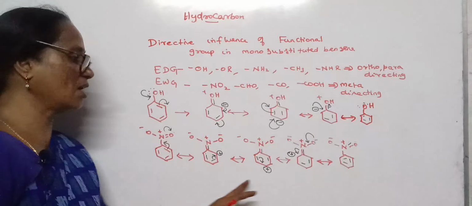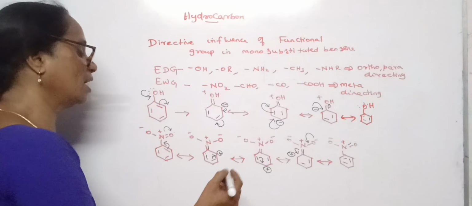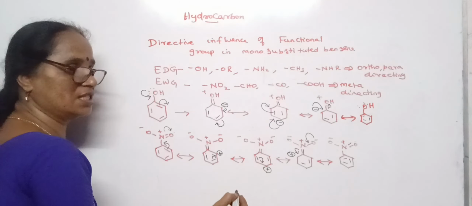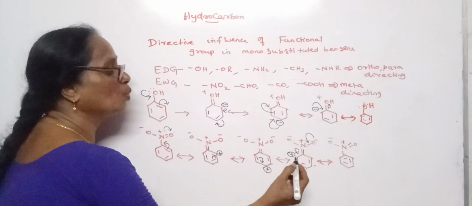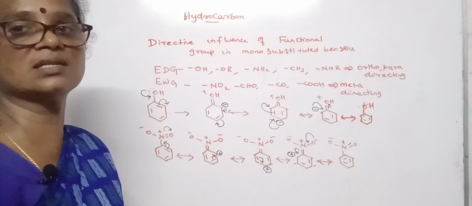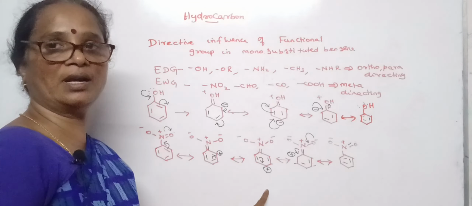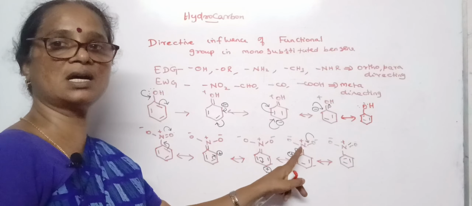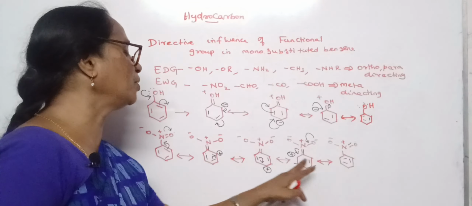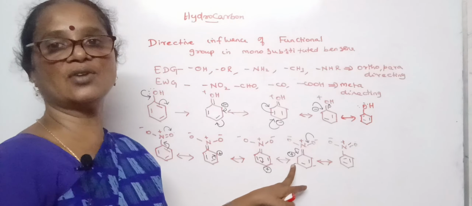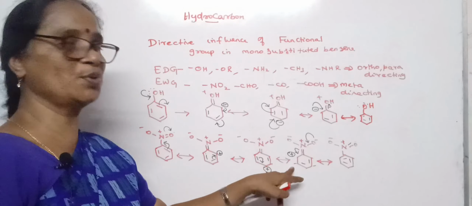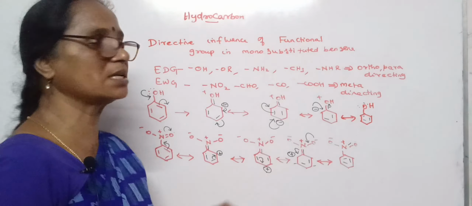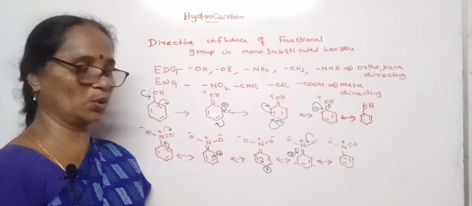So as a result of the resonating structures, where we are finding the positive charges at the 2nd, 4th and 6th positions, only these 2 positions are free from charges, and the incoming electrophile would not attack the positively charged site because of similar charges. So the electrophile may prefer to attack the 3rd or the 5th position, which is the meta position, and hence such substituents are said to be meta directing groups.